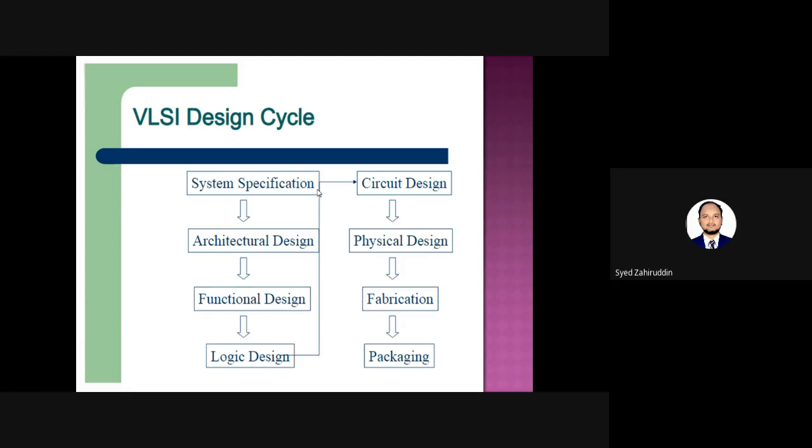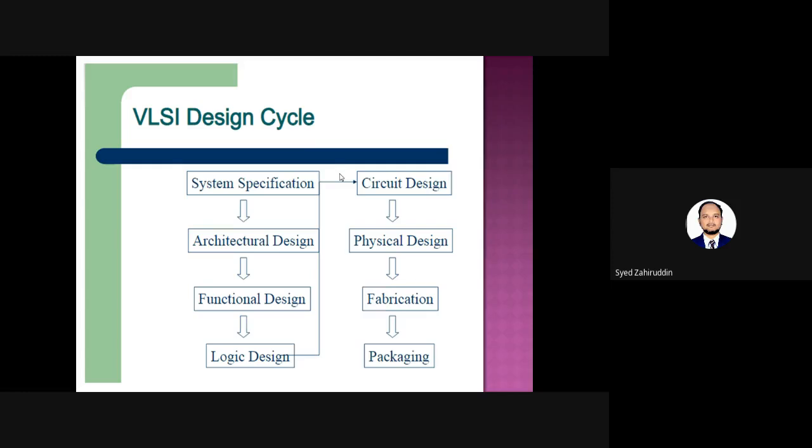Suppose, for example, we want to make an IC for a simple adder circuit, a multiplier circuit, or even an ALU, arithmetic and logic unit. So that specification has to be given for what type of application we want to make the IC. Along with the application, some more features we have to clearly specify, such as what type of programming language we use, whether Verilog programming or VHDL programming or any other. That also comes in the specification itself.